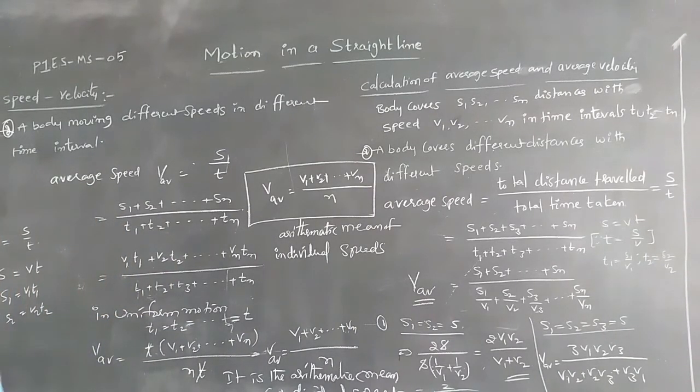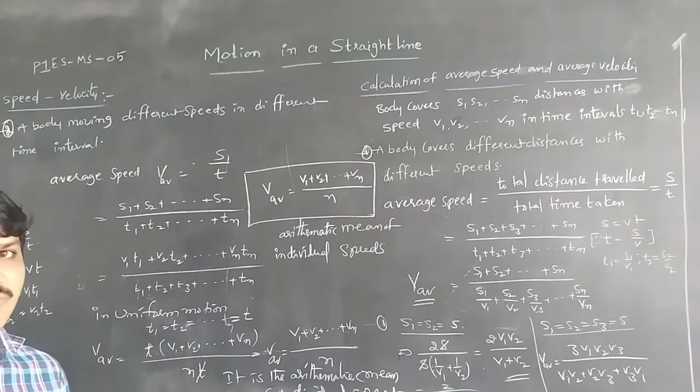Next we are going to learn about the change of velocity. Whenever the velocity is increasing, it is called acceleration, and if the velocity is decreasing, it is called retardation or deceleration.